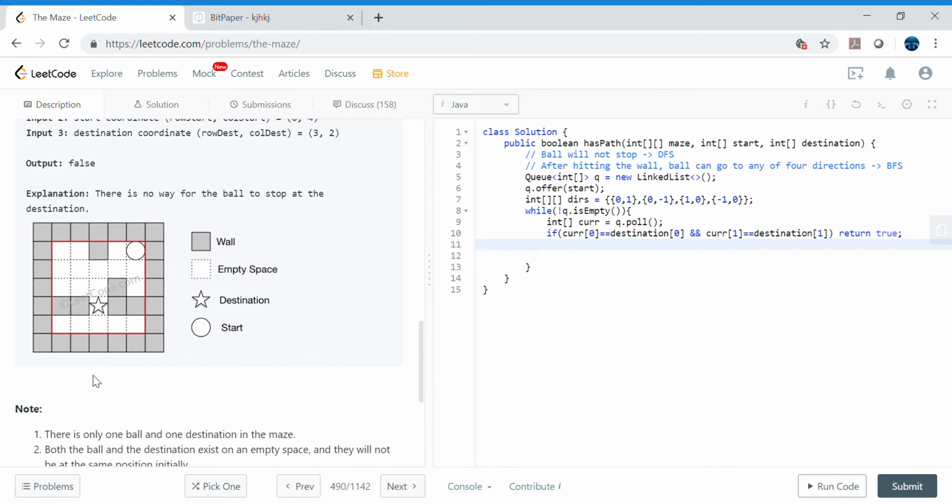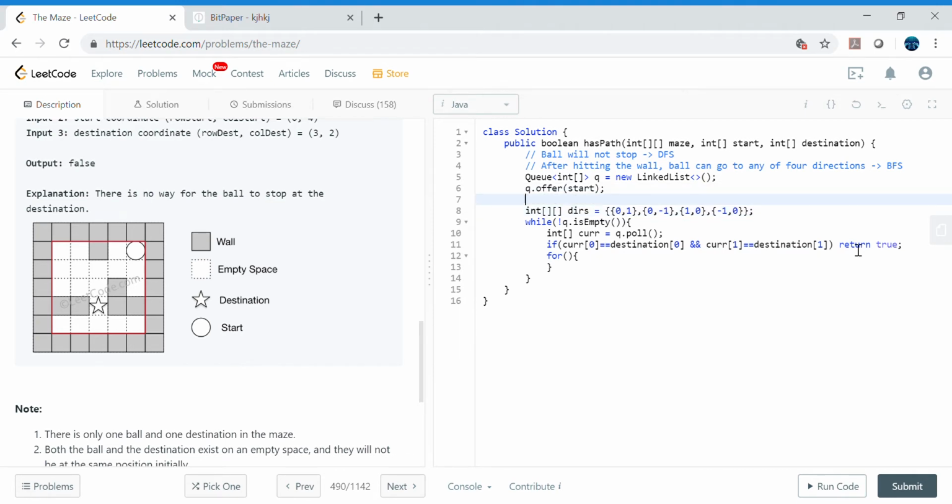All right, so once we decide all these directions, we will go each direction. We will hit each direction, and we will just keep rolling the ball until it hits the wall, right? To do that, we need to have some visited as well, because we don't want to explore the same direction again and again. So we can take some boolean array, a two-dimensional array, and let's take the visited.